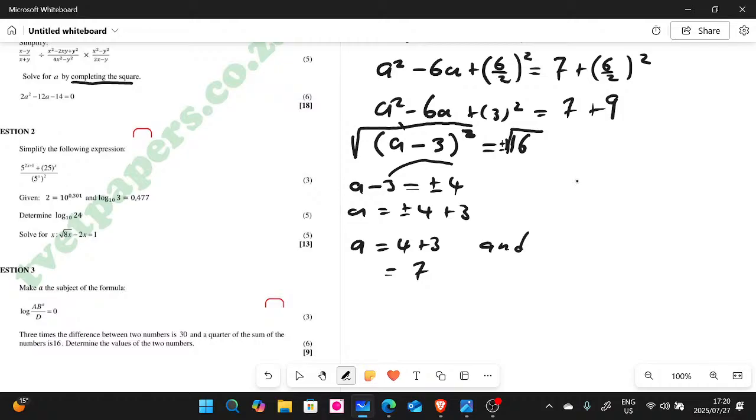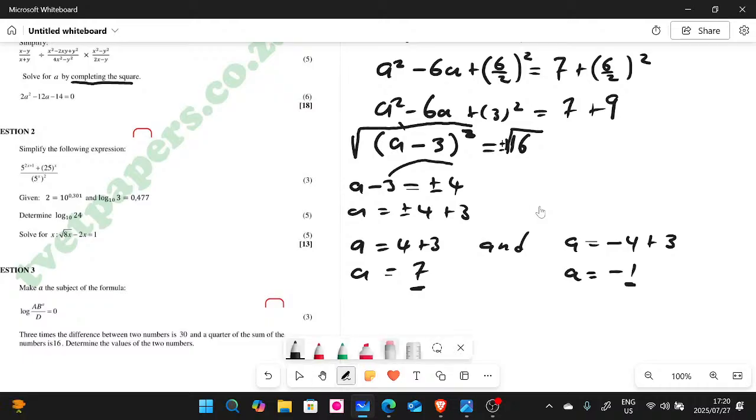And a, when it's minus 4 plus 3, that is going to give you negative 1. So in other words, a is 7 or negative 1. So that's how you do completing the square, my good people. I hope you managed to understand this.